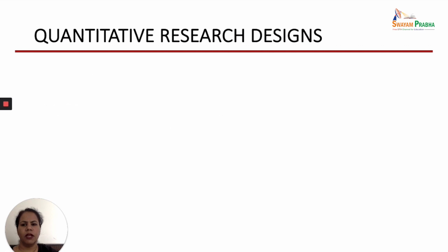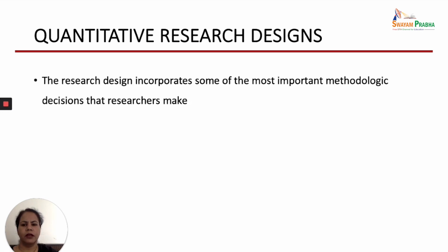So first of all, what is meant by quantitative research designs? Research design is the most important methodological decision because everything, your evidence, your quality, the validity of your research, depends upon the methods you use.